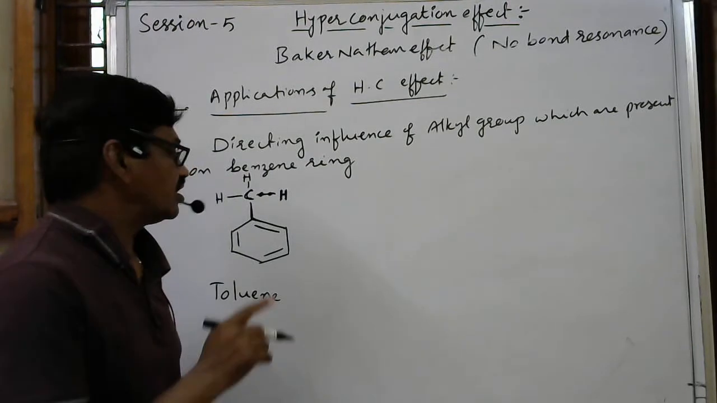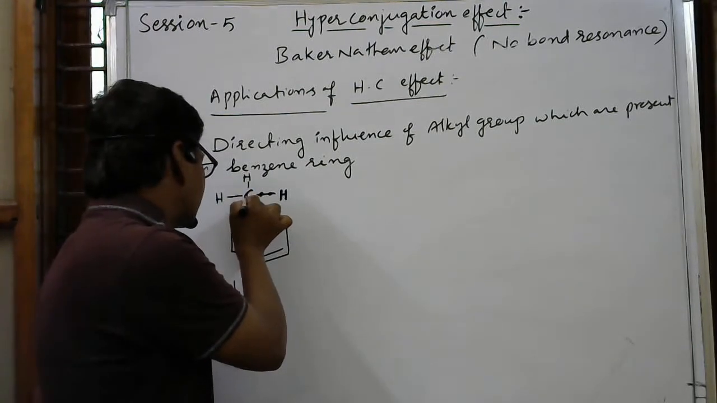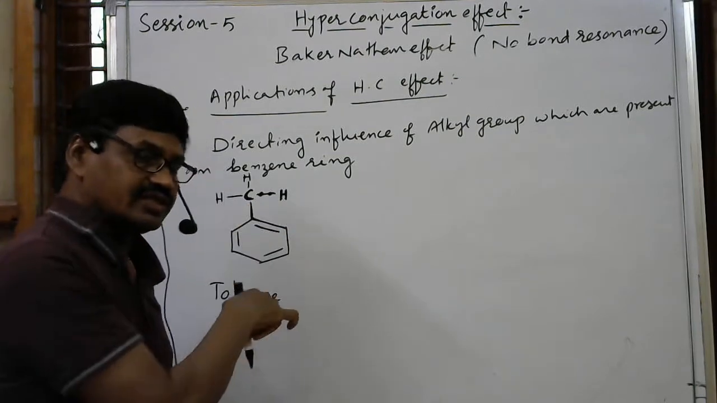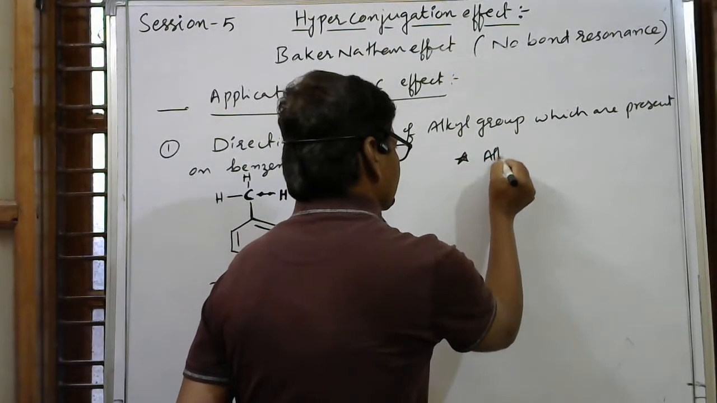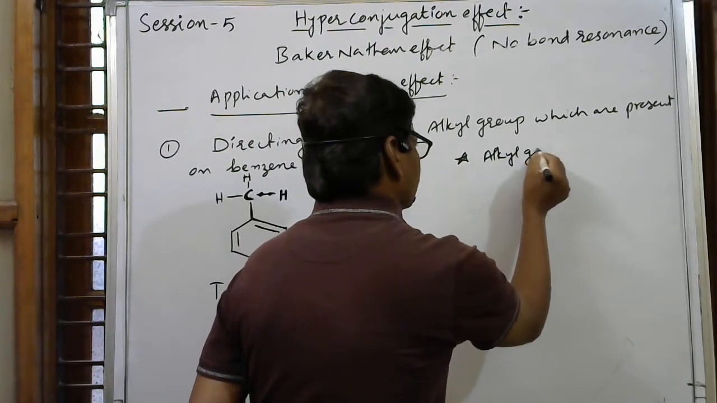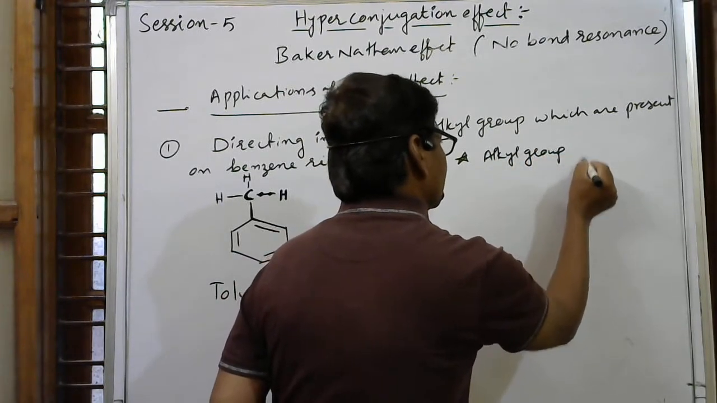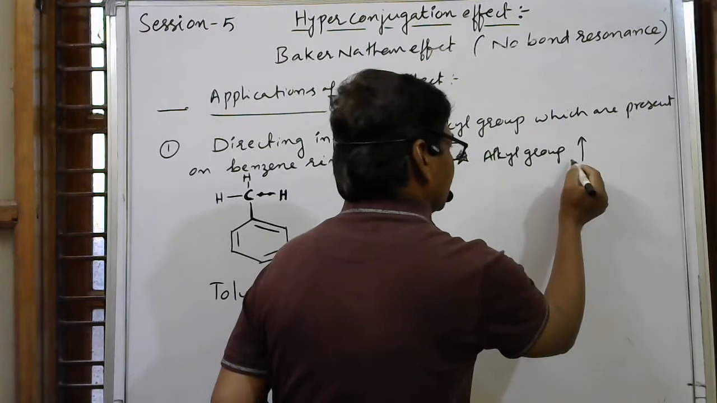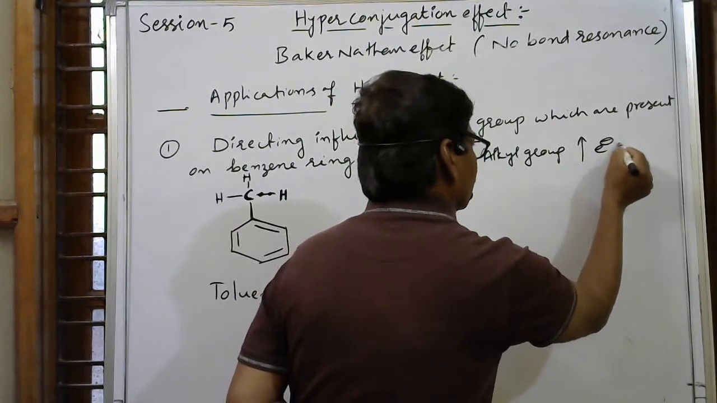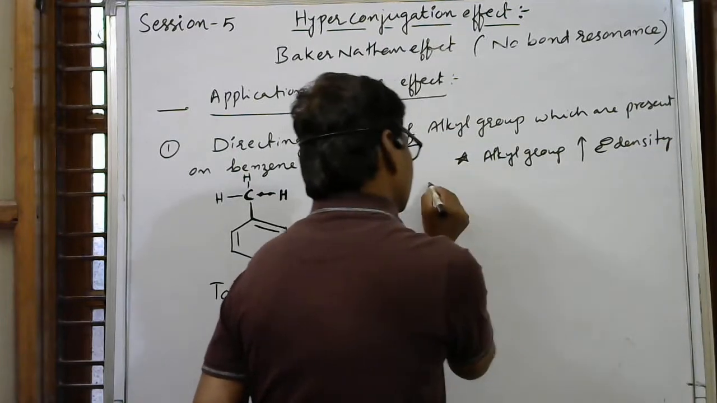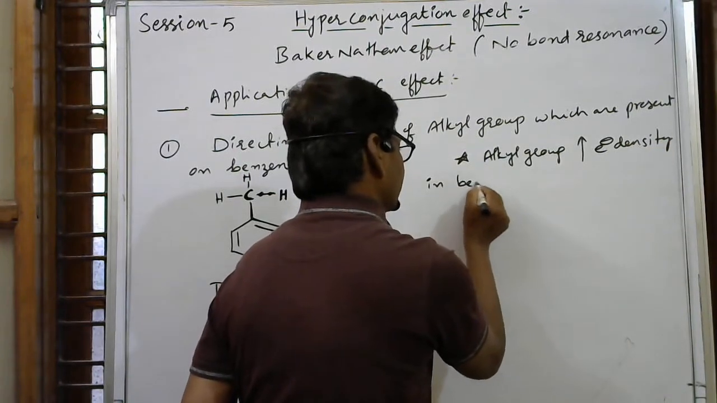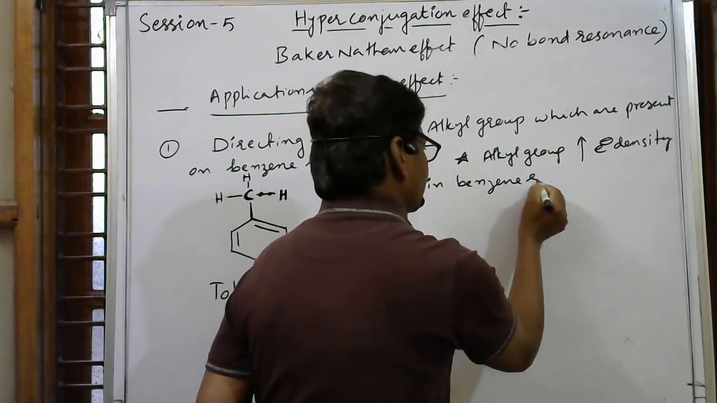Always this alkyl group gives electron density to the ring. Here this is very important. Alkyl groups increase electron density in the benzene ring due to hyperconjugation, not due to mesomeric effect or resonance effect.